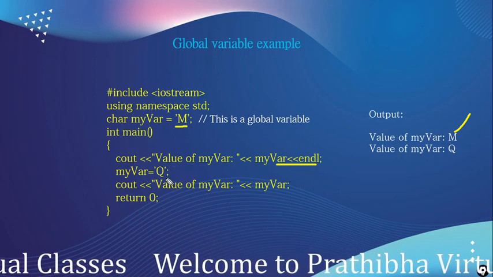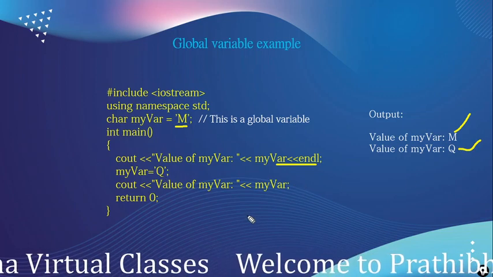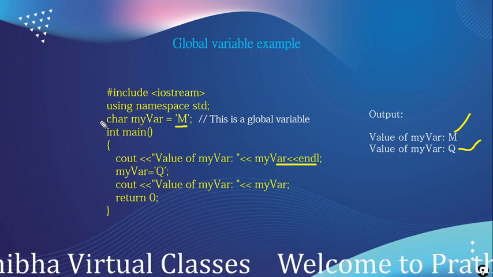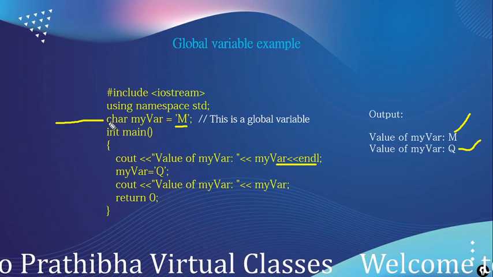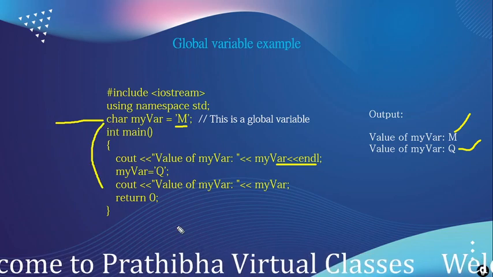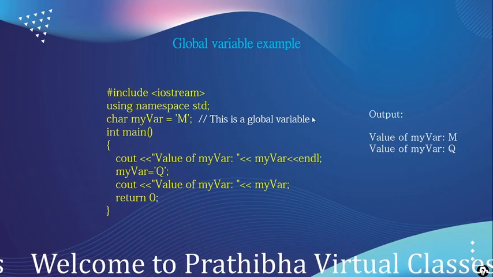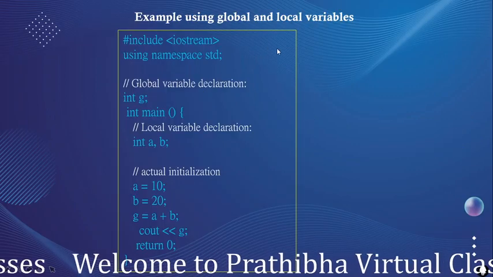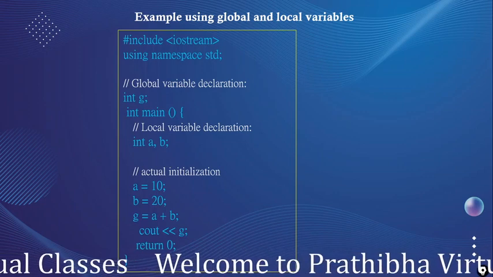The m is replaced with q, and the next time it displays q. Since the variable is declared before the main function, at the top of the program, it is a global variable, so we can access it inside the main function.